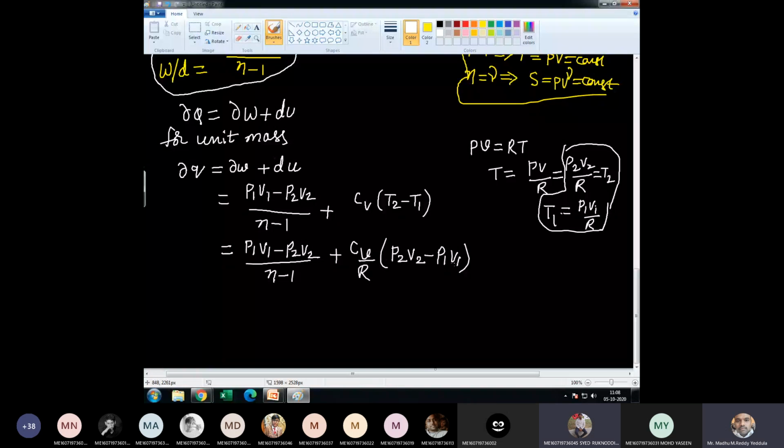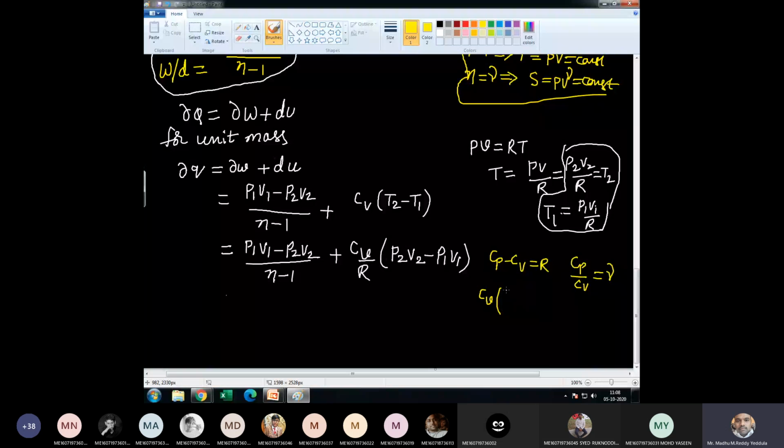Further, we can write, if you remember, Cp minus Cv is equal to R, and Cp by Cv is equal to gamma.